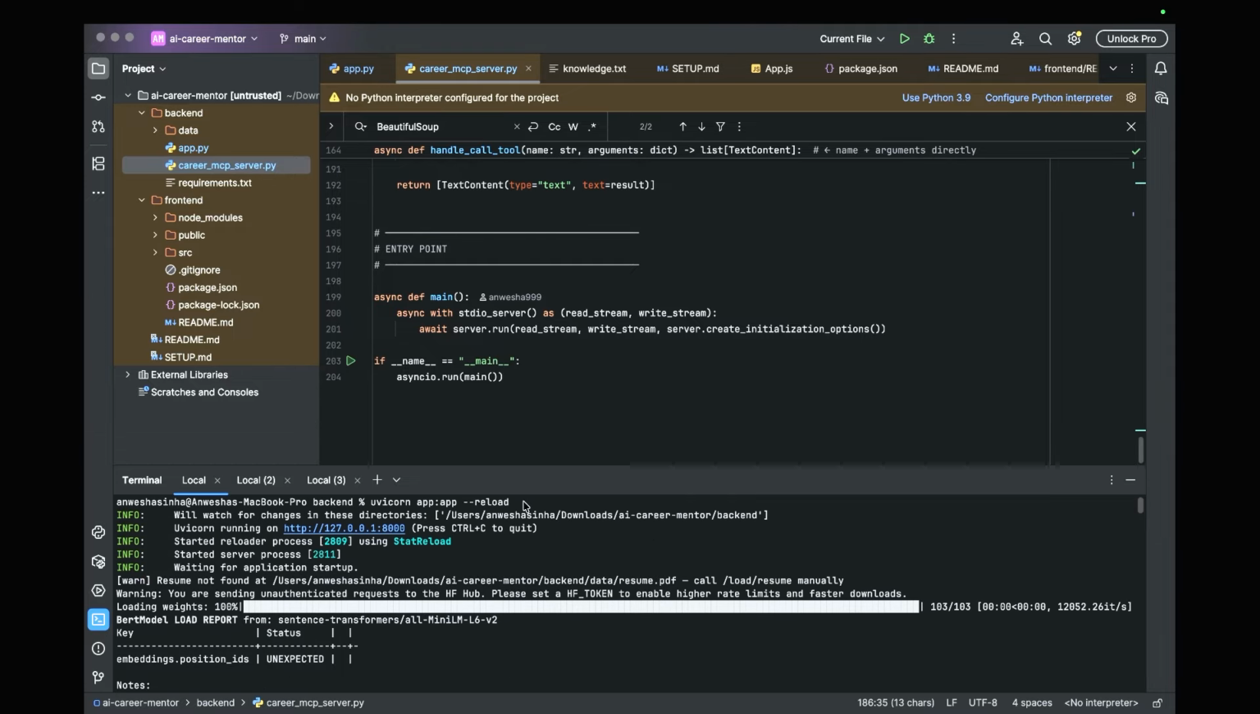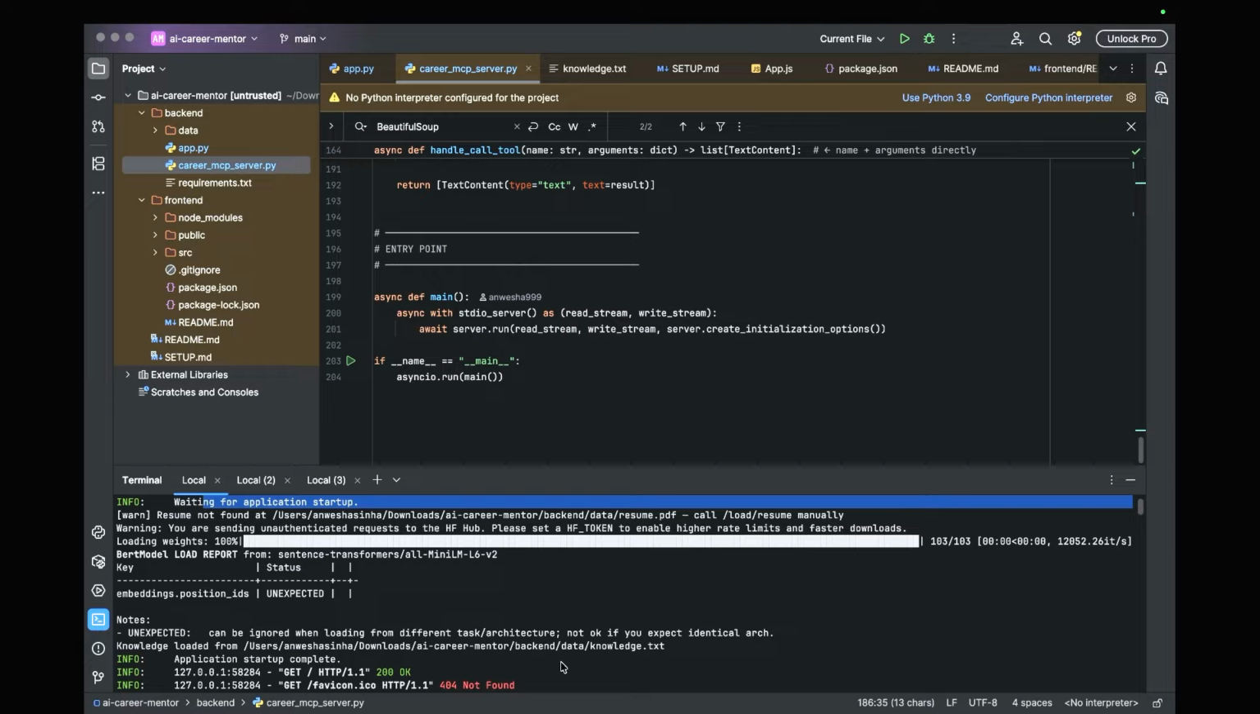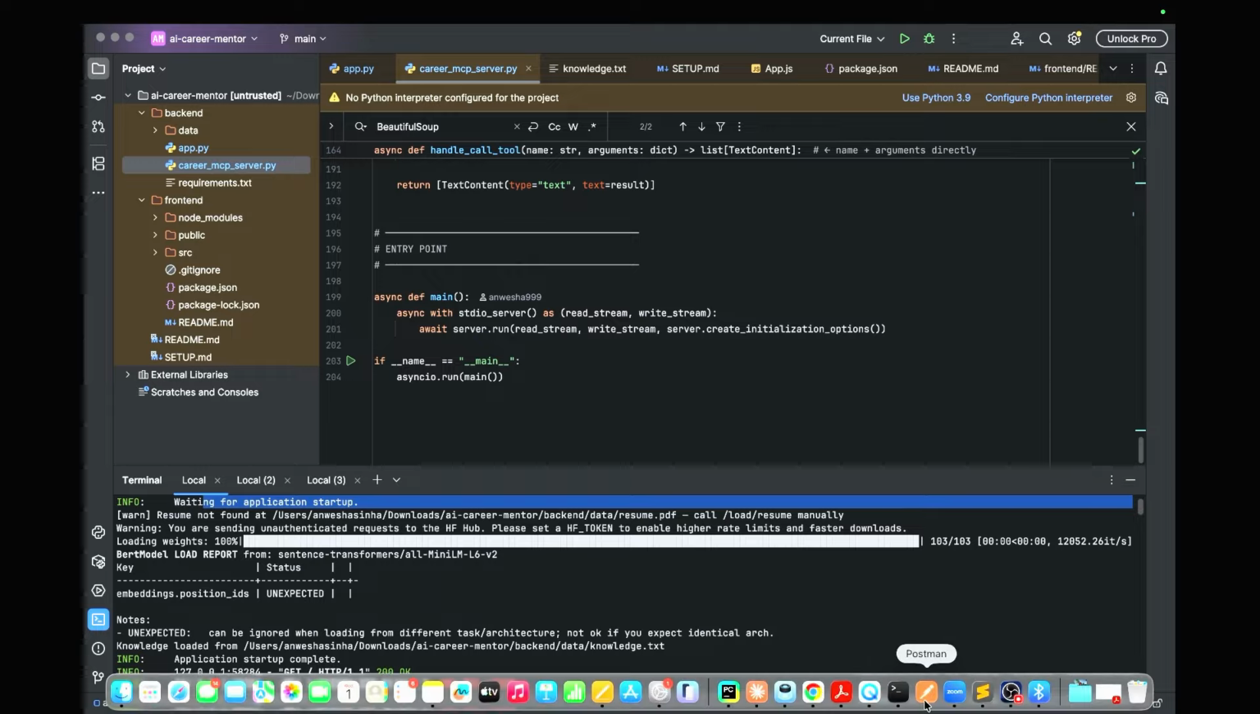If you see in the backend folder, I have typed uvicorn app reload, and uvicorn is just for FastAPI to run on the server. It's an ASGI server. So it will just start it up, and once you hit these APIs, it should give you a valid response.